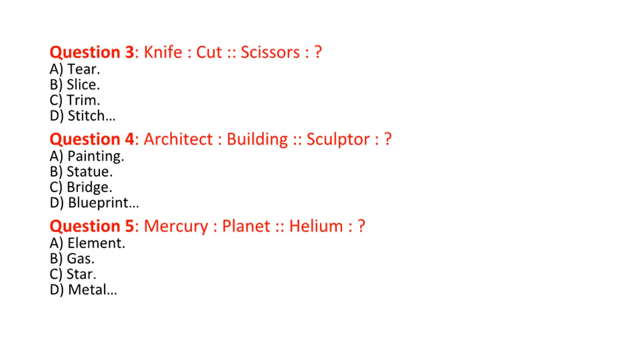Question 5. Mercury : planet is proportional to helium : A. Element. B. Gas. C. Star. D. Metal. Answer A. Element. Explanation. Mercury is a planet and helium is a chemical element.